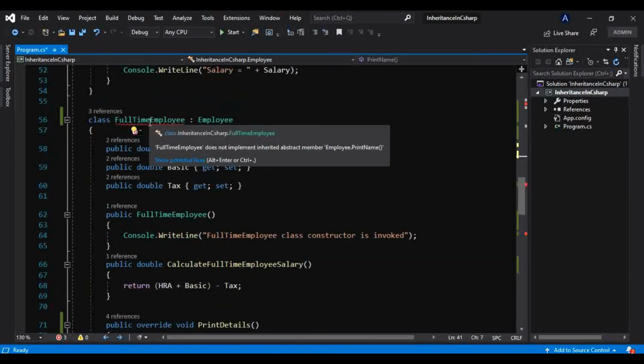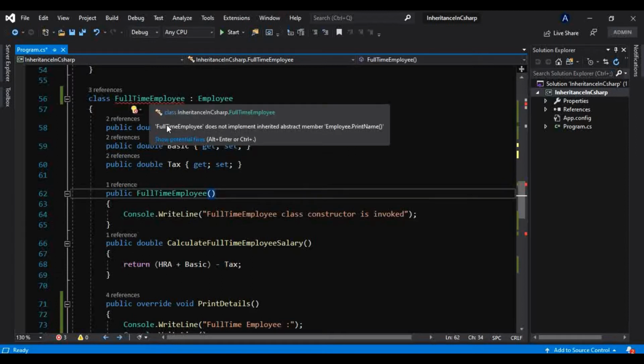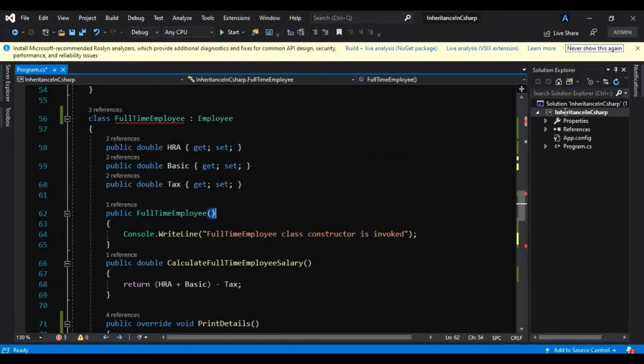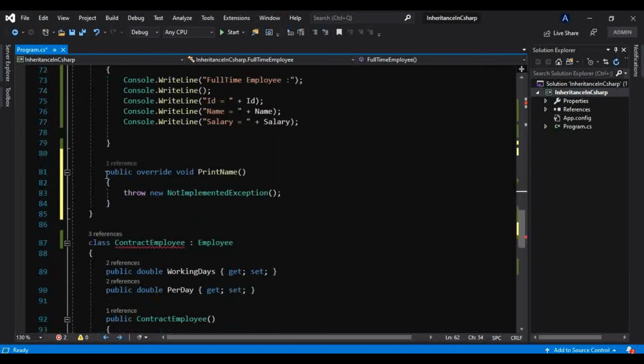Okay, so if you come here, now it is giving an error. What it says: FullTimeEmployee does not implement inherited abstract member. So now this derived type has to provide an implementation for this abstract base class method. How can we provide the implementation? Just hover your mouse over that red squiggly line and go to show potential fixes, and the first option says implement abstract class. So if I double click that, it has implemented that method, that is this PrintName method.